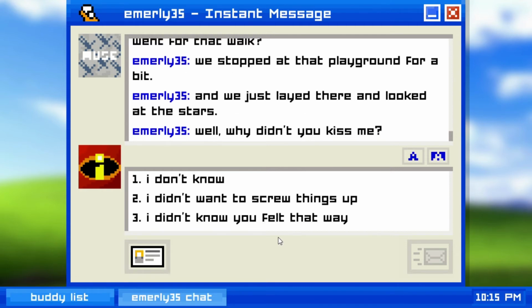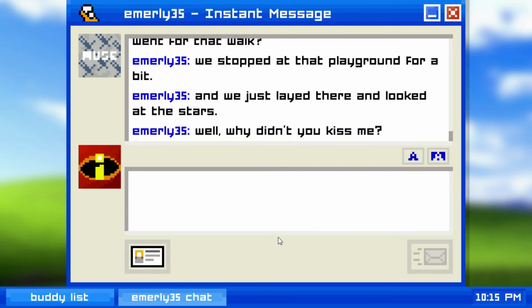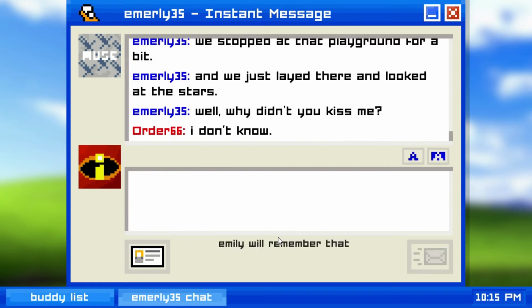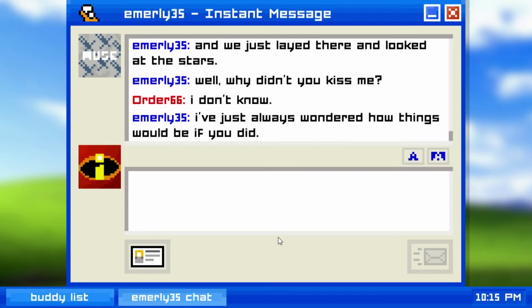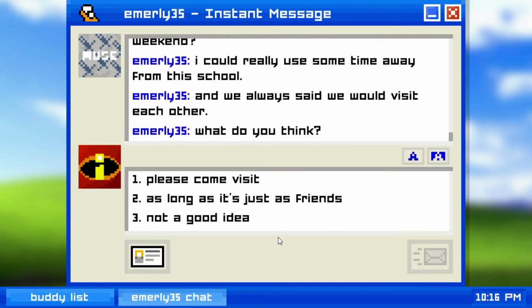She recalls going back to 2002, where we got bored, went on a walk, and then asks us why we didn't kiss her. Well, at least I was prepared for this question when I saw my brother play it. I answered that I simply don't know. And after talking about the strange topic for a bit, we go on to talk about meeting up.